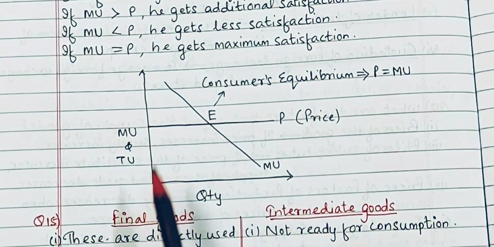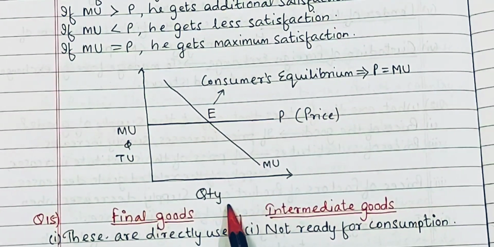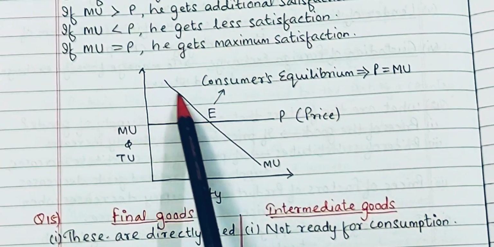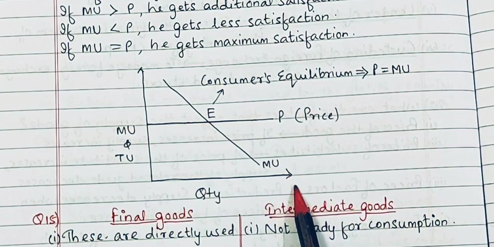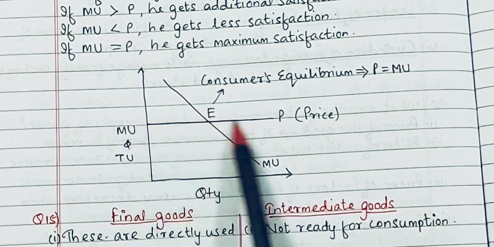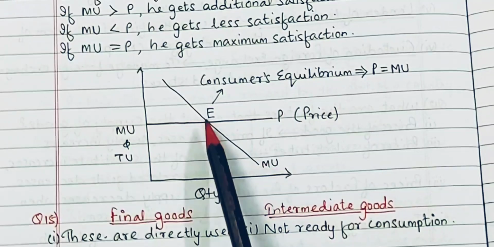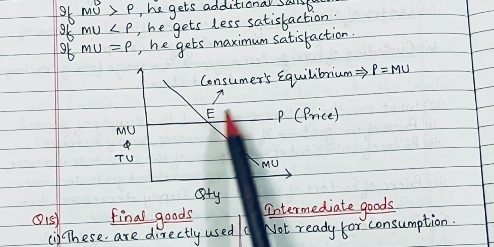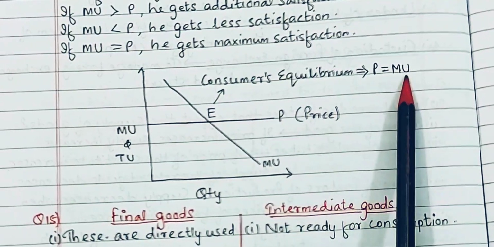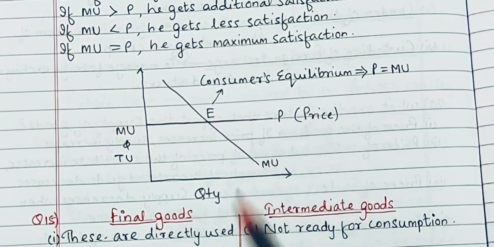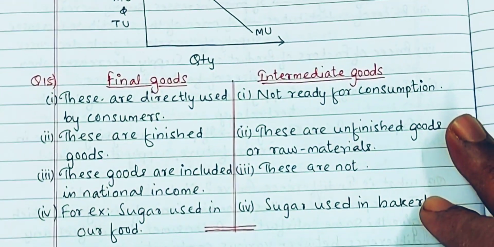ये यूटिलिटी है, वाई एक्सिस पे यूटिलिटी एंड एक्स एक्सिस पे क्वांटिटी ड्रॉ करना है. एंड दिस इज मार्जिनल यूटिलिटी कर्व जो स्लोप्स डाउनवर्ड है. एंड दिस इज द इक्विलिब्रियम प्राइस P, and this point where price and marginal utility intersect, that is called consumer's equilibrium. And at this point, price is equal to marginal utility. So this is what you have to explain in your answer, right?